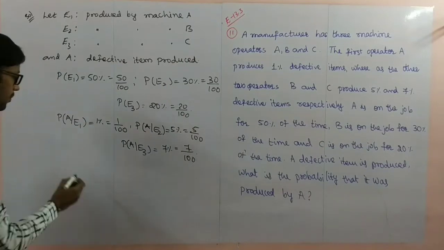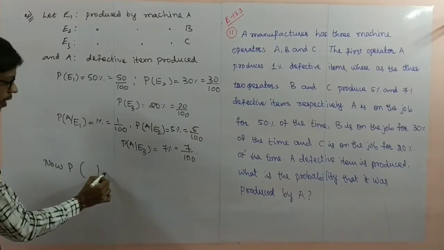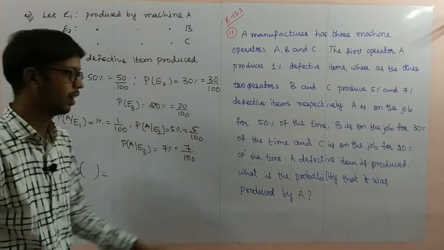Now, which probability do we have to find here?